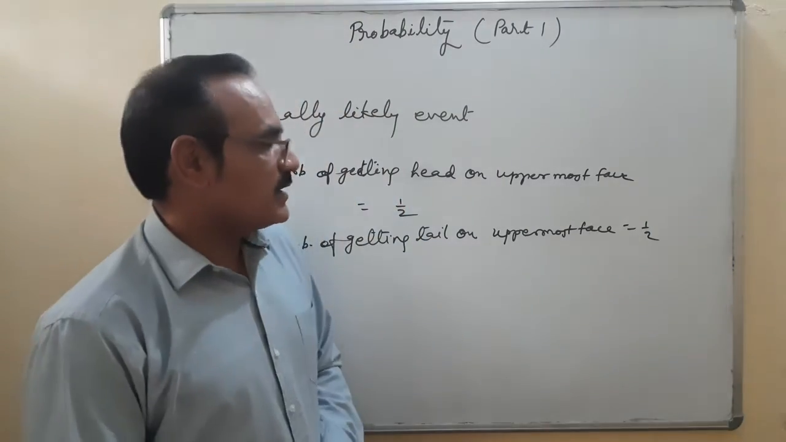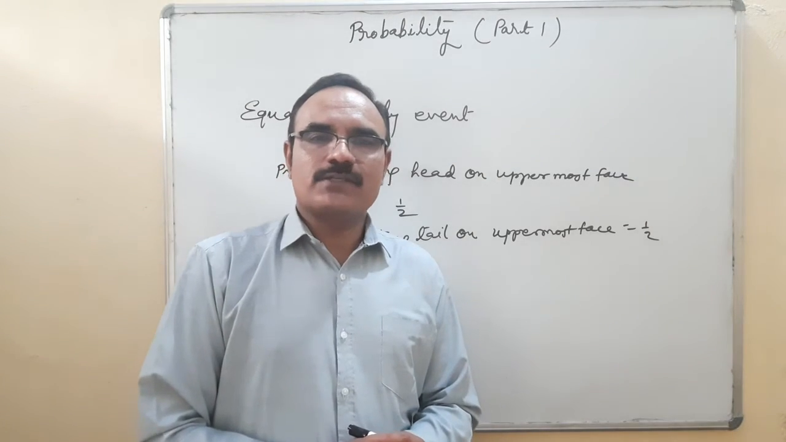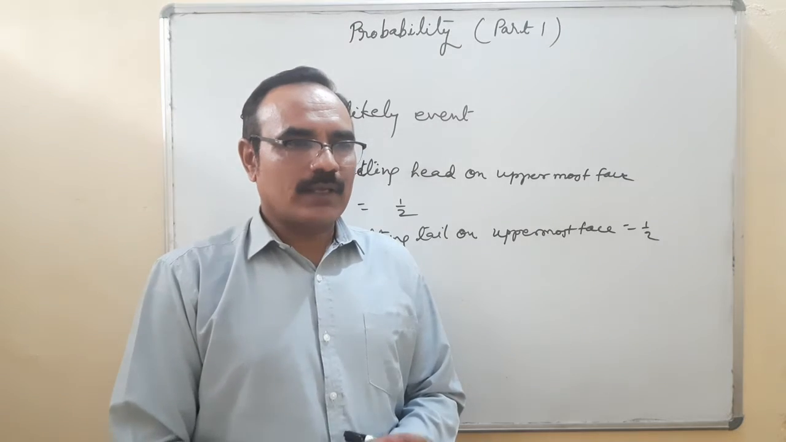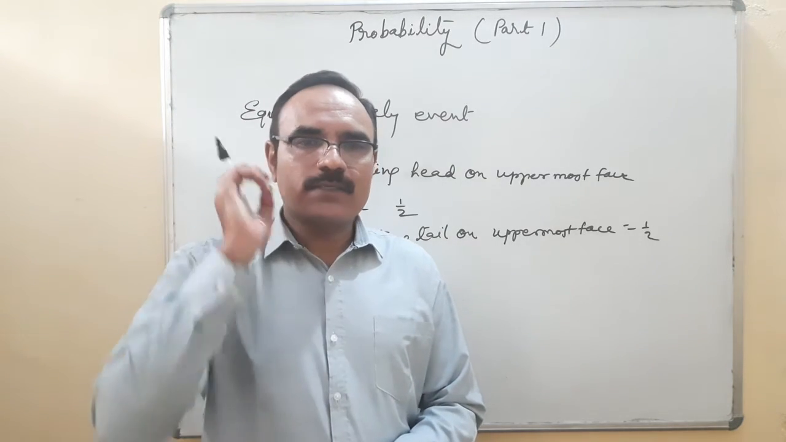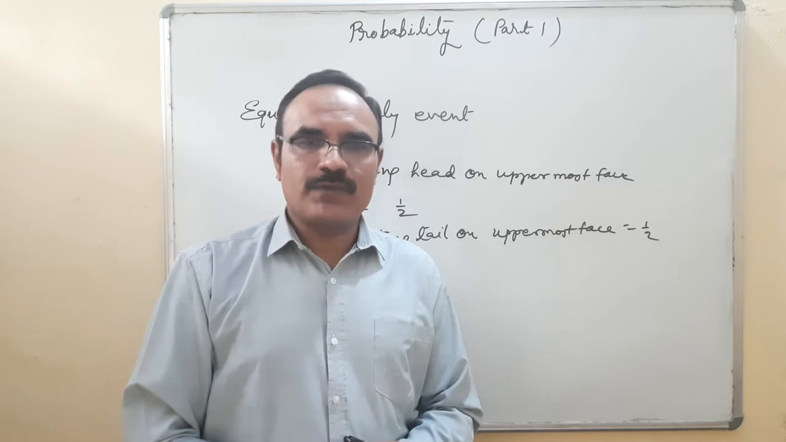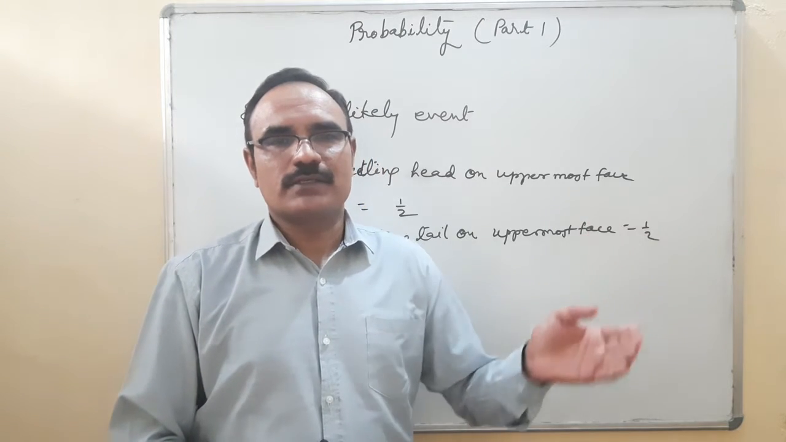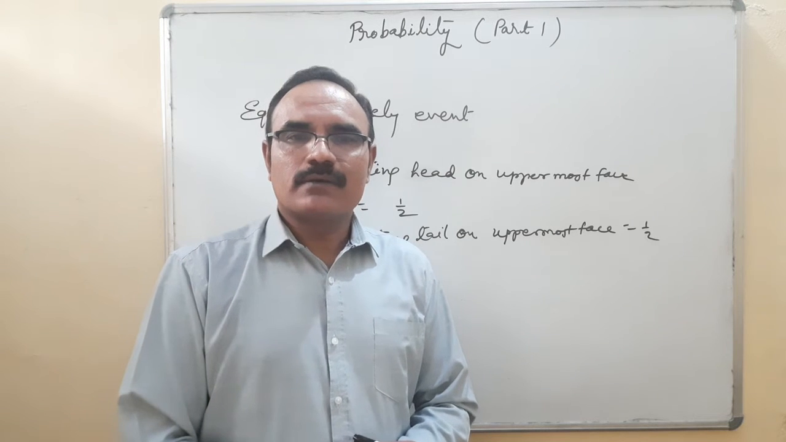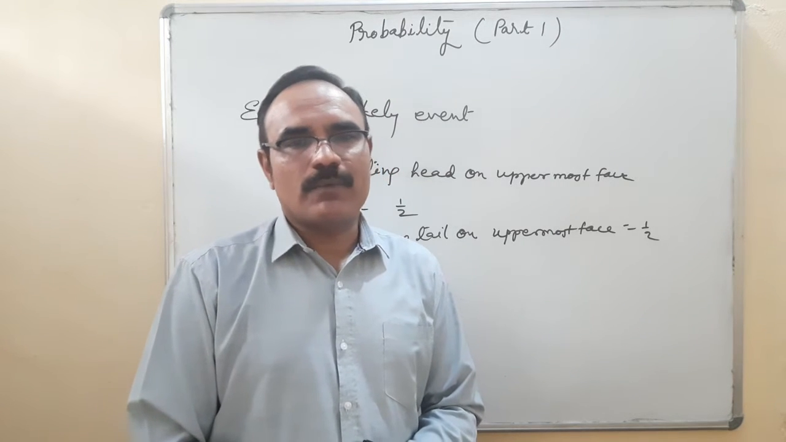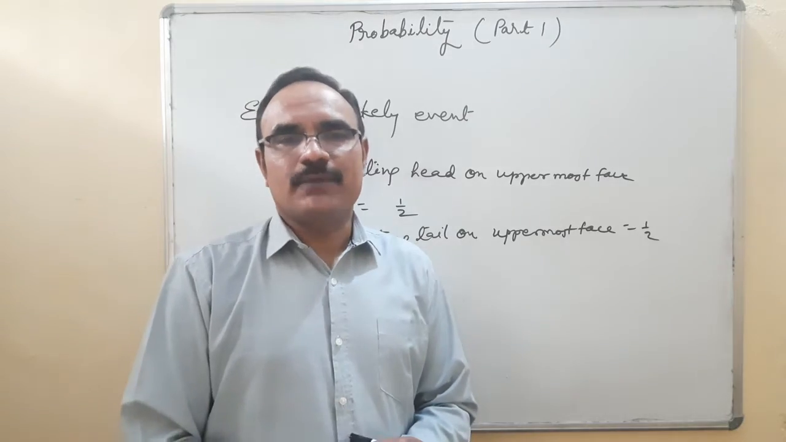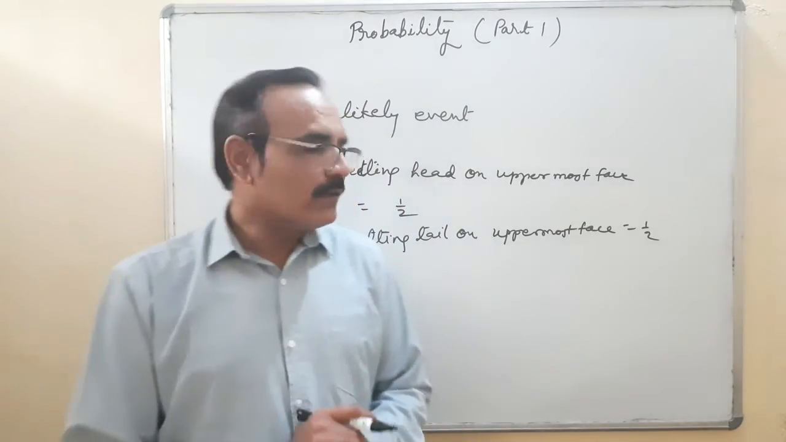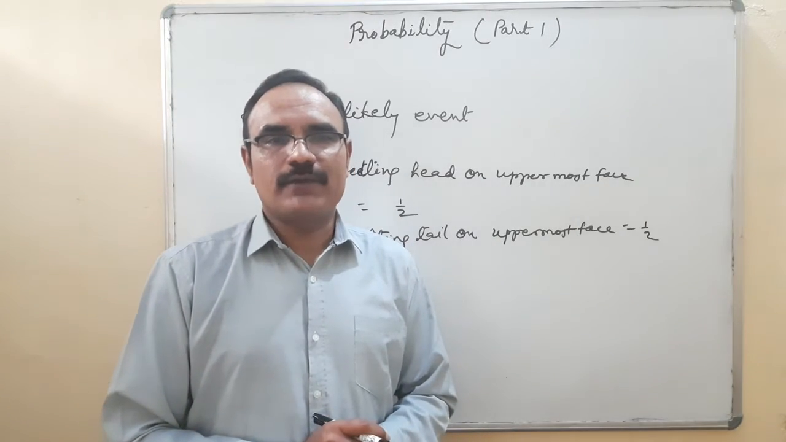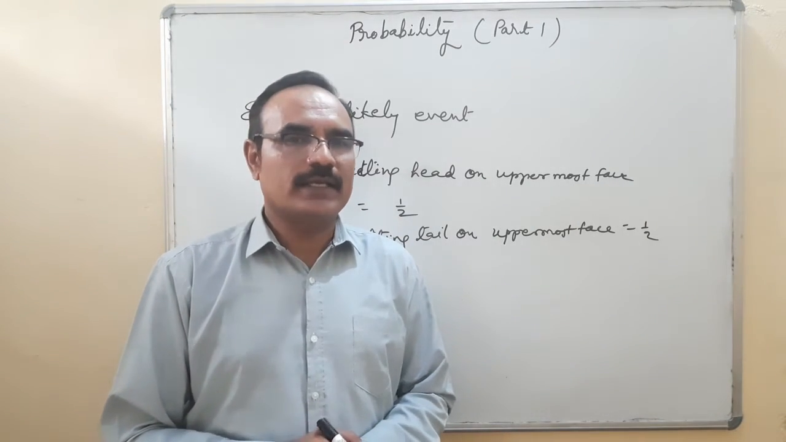For example, when I roll a die, there are 6 faces on a die, 1, 2, 3, 4, 5, 6 printed, and one event is the probability of getting an even number on the uppermost face. That is 2, 4, 6, so 3 upon 6, 1 by 2. Probability of getting an odd number on the uppermost face, 1 upon 2. So these are equally likely events. Equally likely events are tested on thousands of trials. After that, we can understand that these are equally likely events.